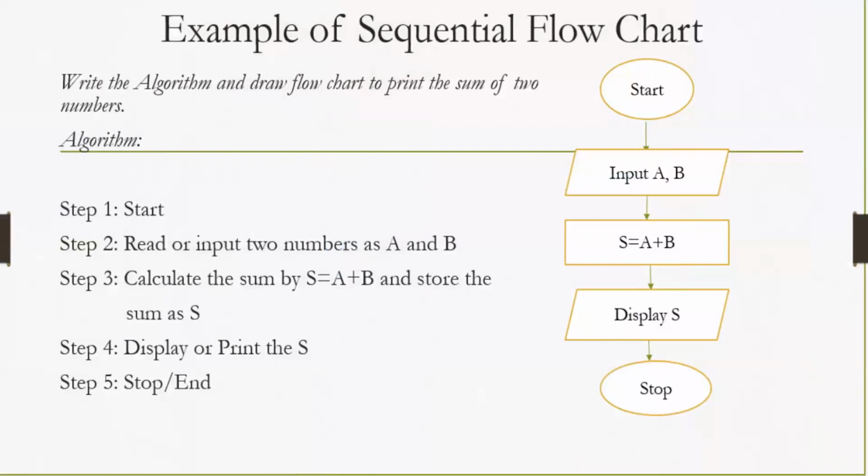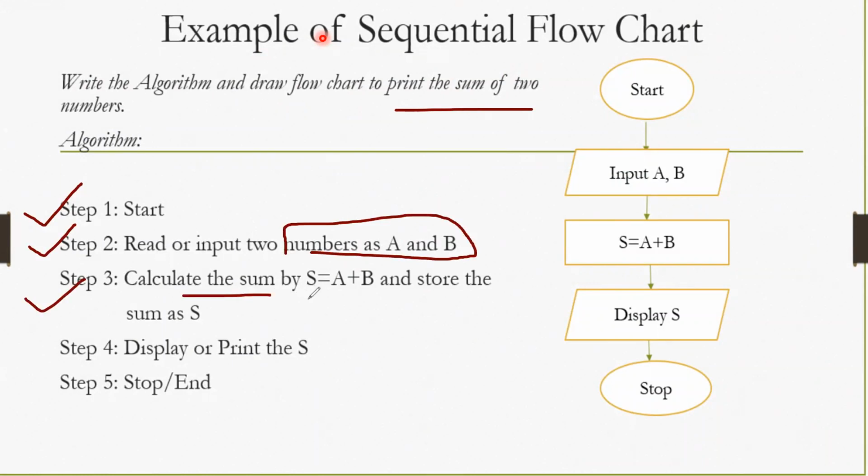Now there is one more algorithm and flowchart, for printing the sum of two numbers. What is the first step? You will start. The second step is you will read or input two numbers. You have taken two numbers in A and B. Step number 3 is you will calculate the sum by adding: sum is equal to A plus B, and store the value in S. Step number 4 will be to display or print the sum. And step number 5 will be stop.